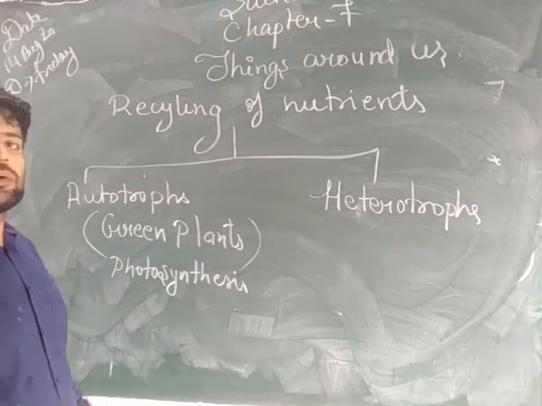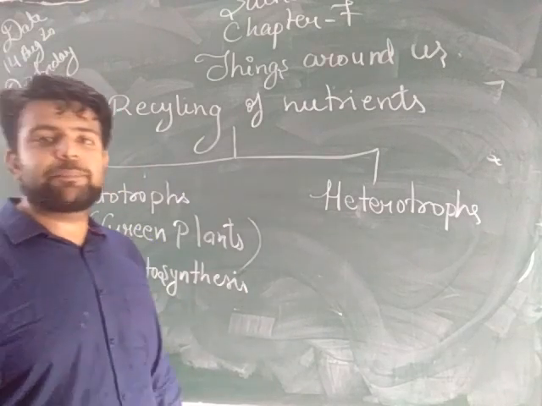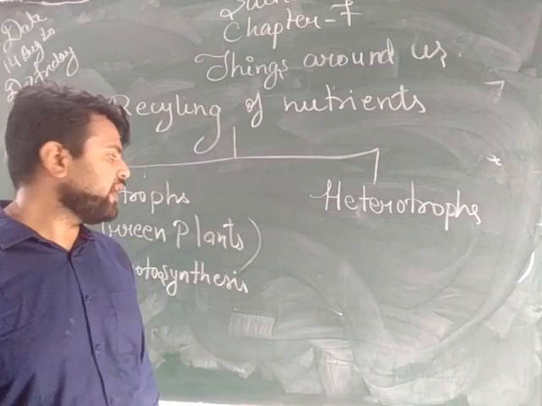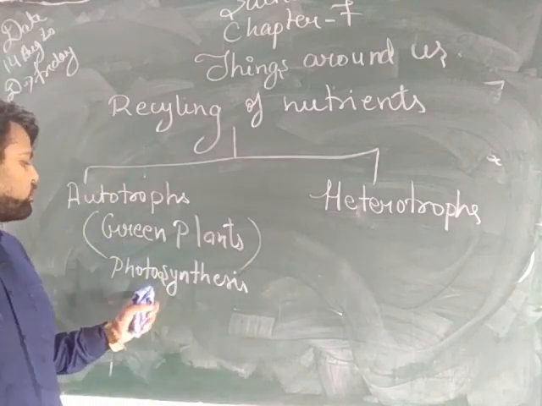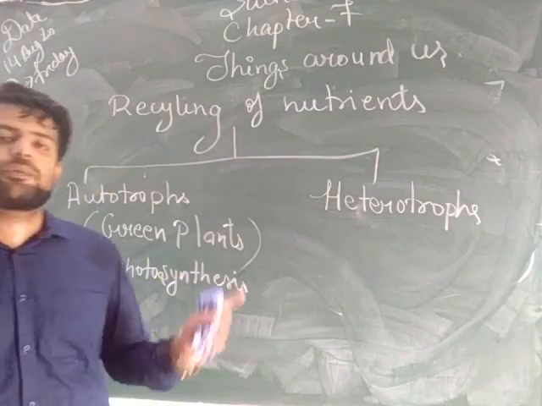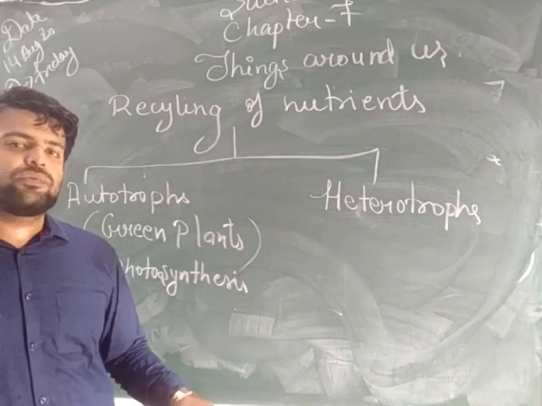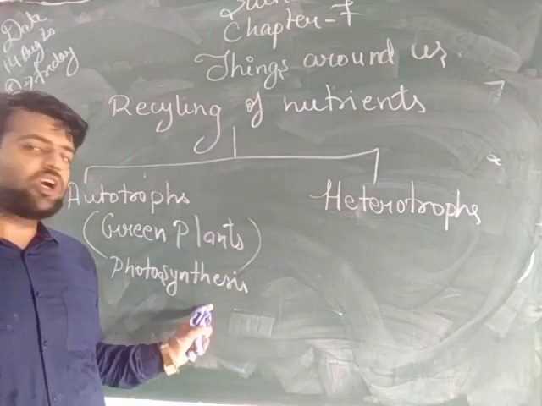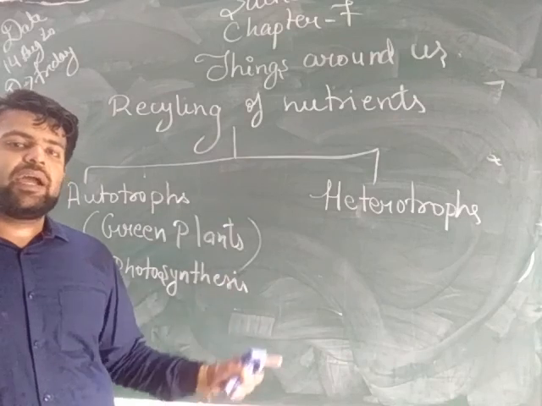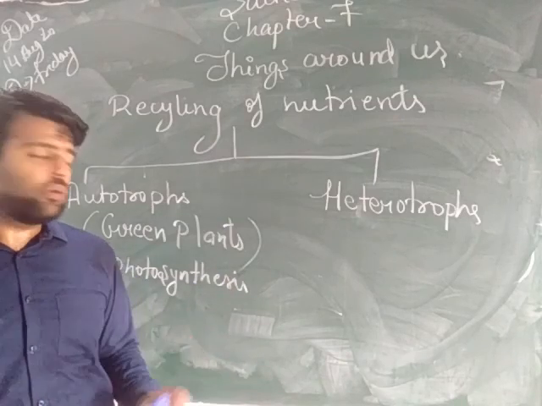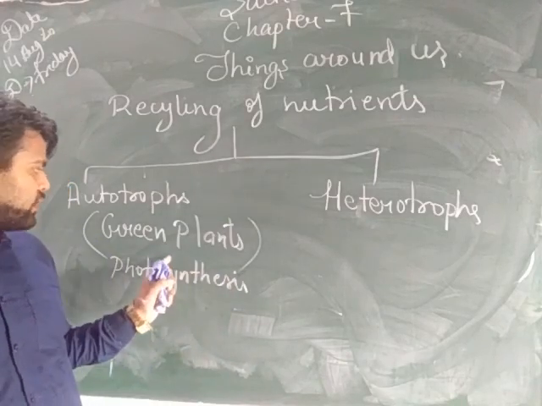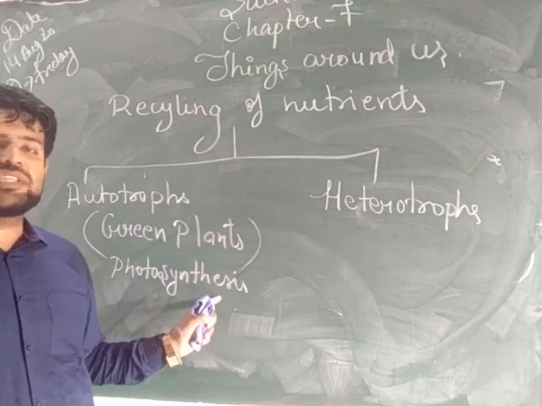What is chlorophyll? Chlorophyll is a green color pigment present in the leaves of a plant. So what is photosynthesis? Photosynthesis is the process through which green plants prepare their own food in the presence of water, sunlight and chlorophyll.